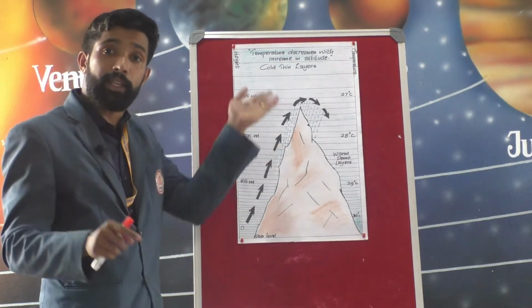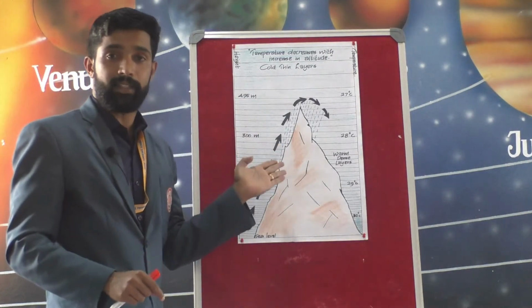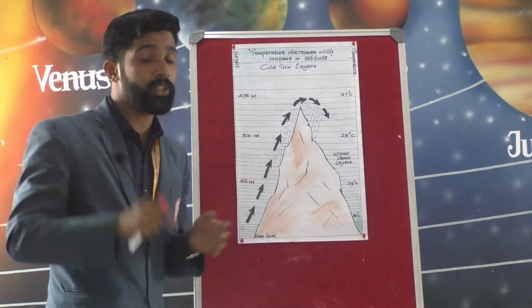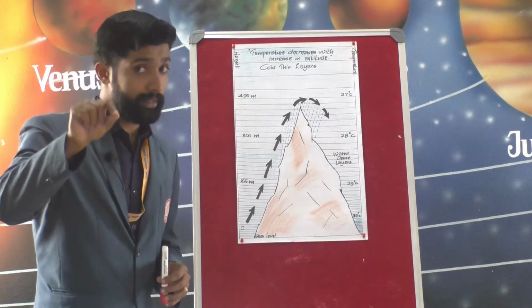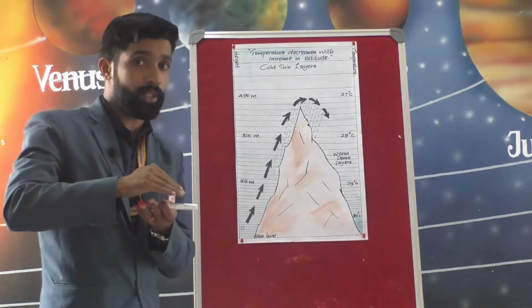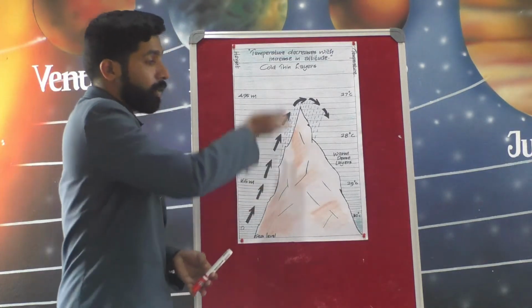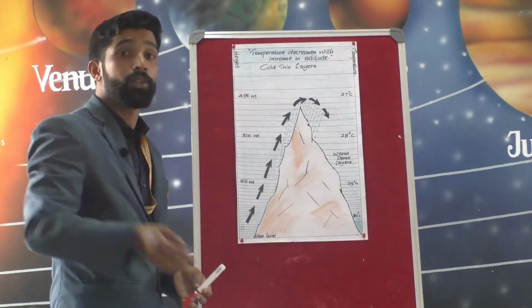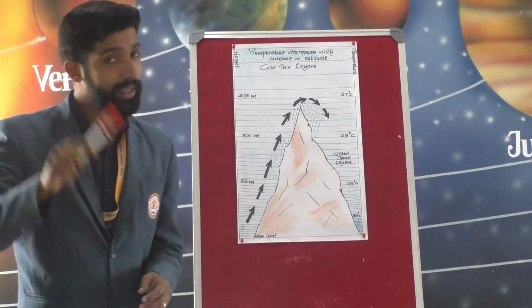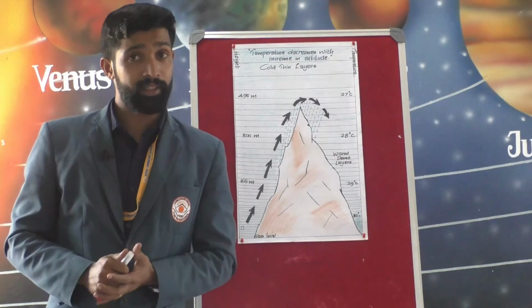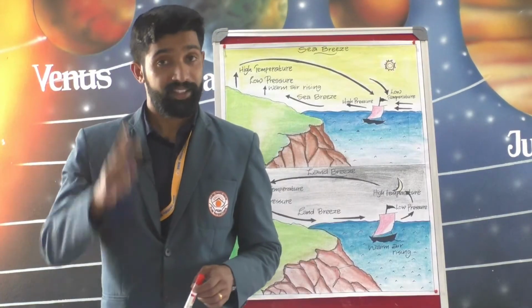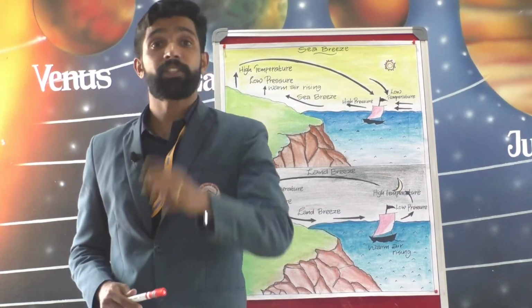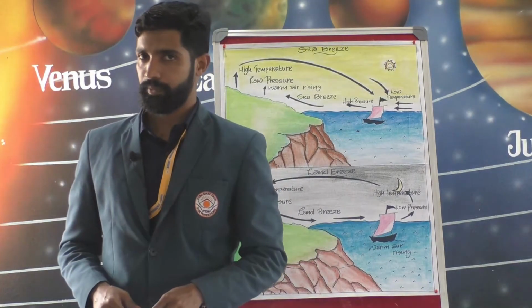Therefore, the temperature decreases with increase in altitude. Very important. This explains why hill stations are colder than plain lands. Understood? Good. And the next factor is distance from the sea.